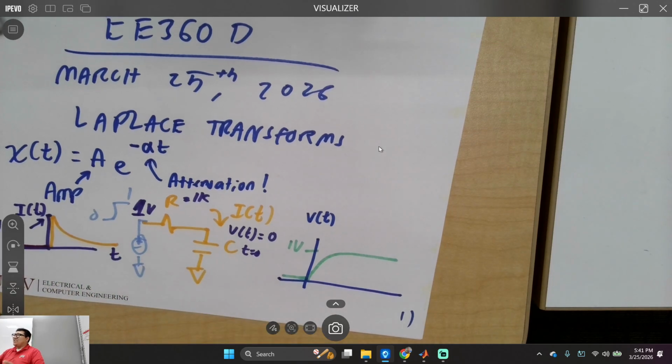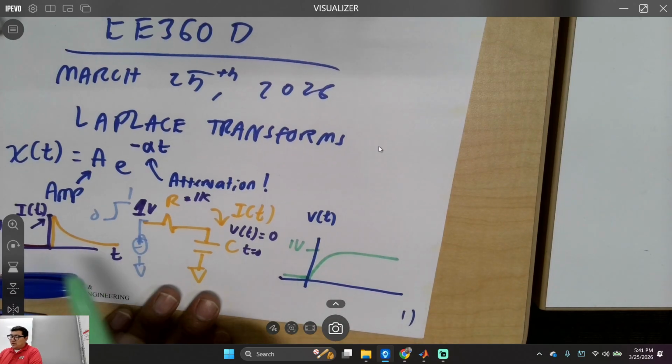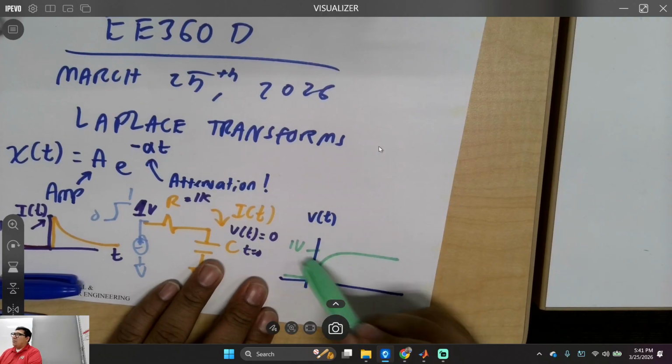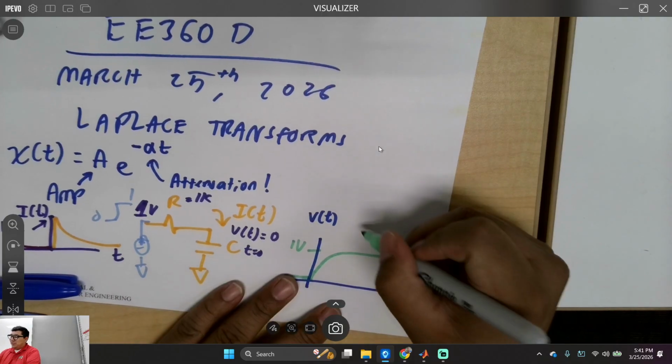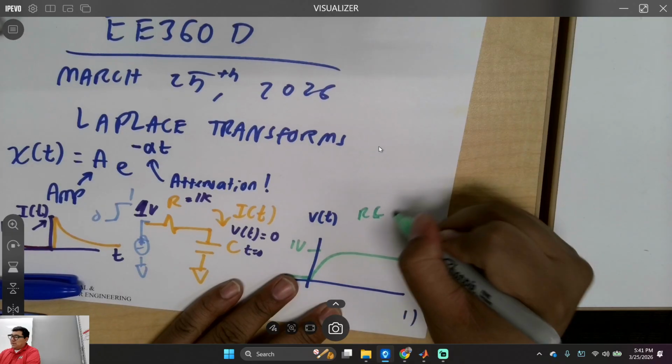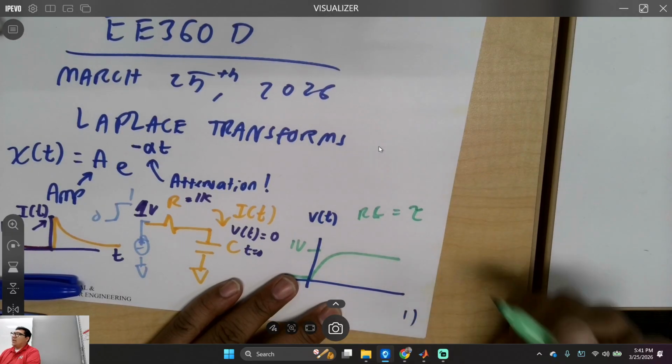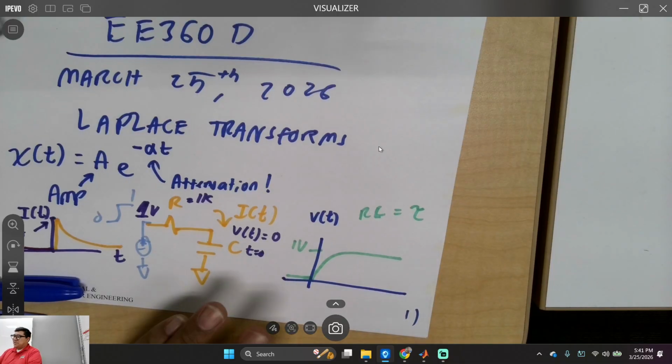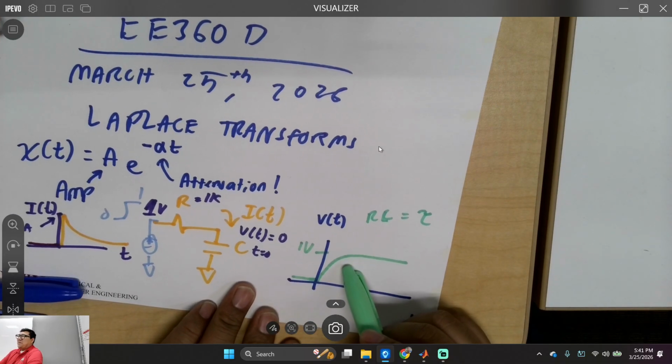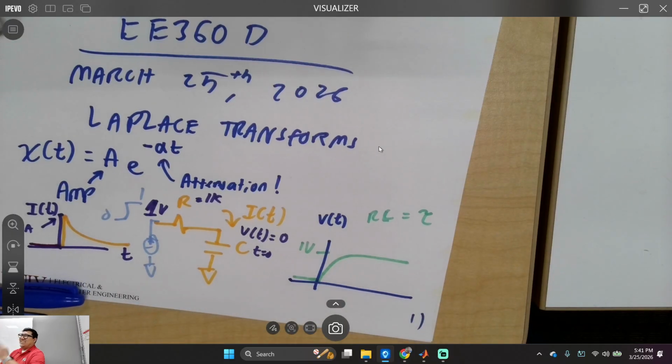Are you seeing the connections now? I'm just trying to get you guys engaged with what's going on. And what about the slopes? You can calculate that with the RC time constant. Easy.